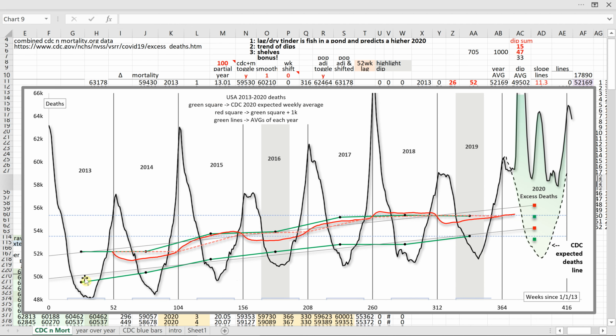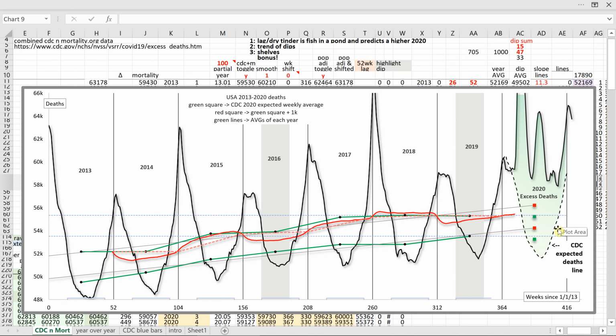Averaging weeks 15 through 47 of each year gives us the lower green line. These yearly averages are less variable and clearly show a higher expected death trend into 2020, backing up our fish in a pond prediction. Again, how many expected deaths? 10 methods will give 10 different results, but they will all show an upward trend. And the red square representing an increase of 700 deaths into 2020 is a fair extrapolation.